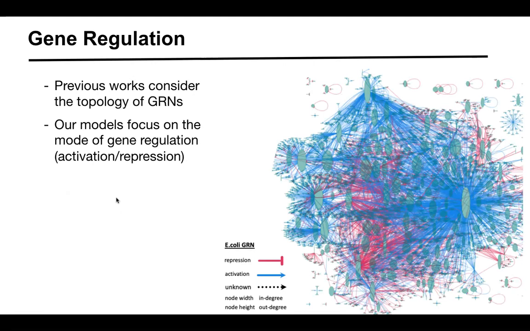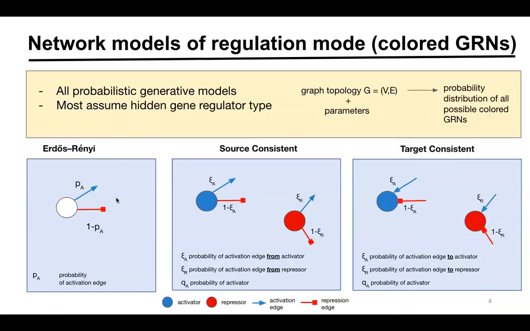This is an example of an E. coli transcriptional GRN, with nodes representing genes and edges representing directed interactions between them. That can be activation if a gene's product increases the production of the target gene, and repression otherwise. While previous works analyzed the GRN topologies, the mode of interactions in GRNs has not been formally analyzed yet, and this is the focus of our work.